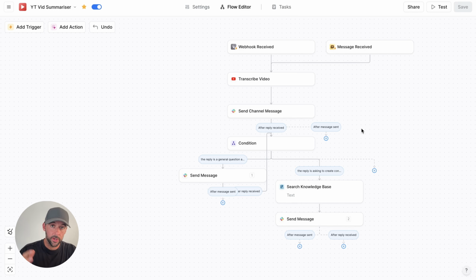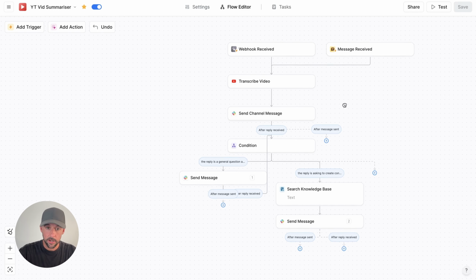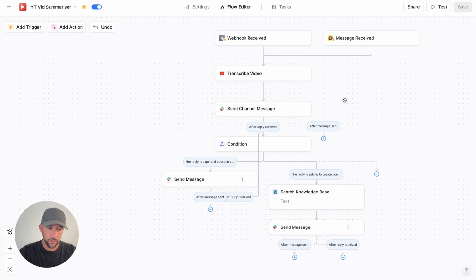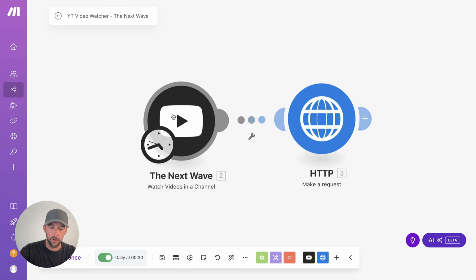So let me just show you quickly how this works. In Lindy.ai, that's what we're using to build this tool, we've got two ways that the video ID can come into the workflow so that the agent can transcribe it. We have a webhook, which I'll come on to separately, because we use make.com here to watch a YouTube channel and then send over an ID every day if there is a new video. So this is one way that we can get the ID automatically.